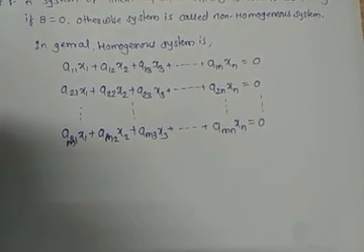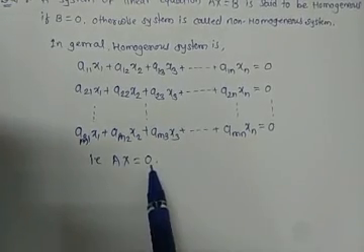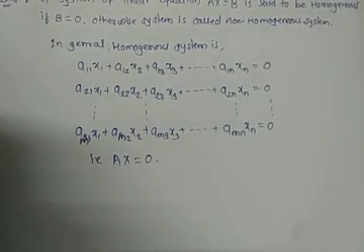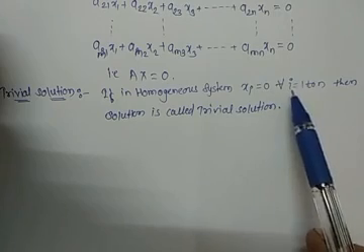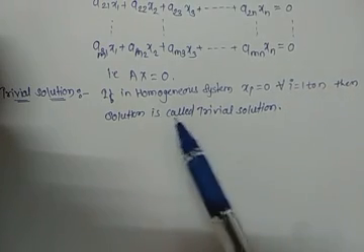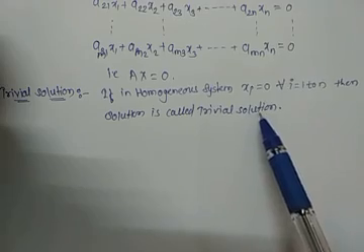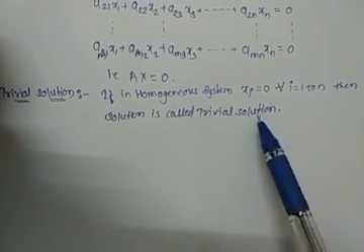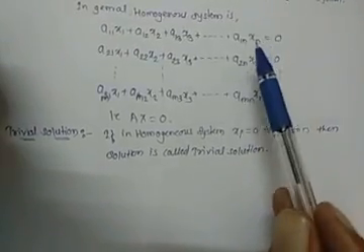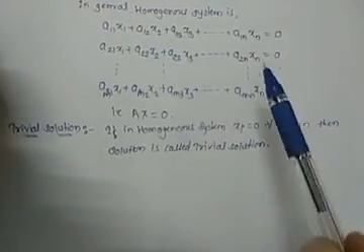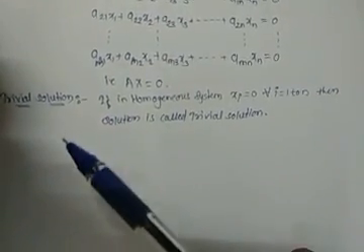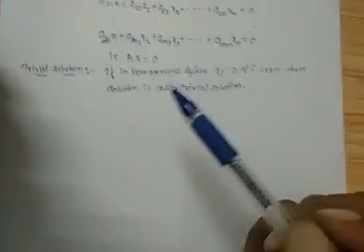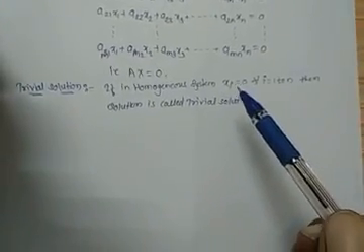That is Ax = 0. If in a homogeneous system xi = 0 for all i = 1 to n, then the solution is called the trivial solution. That is, for this system, if we get all the values of xi equal to 0, then it is a trivial solution. If any one of them is not equal to 0, then it is a non-trivial solution. So you have to remember that in the trivial solution all of the variables' values should be equal to 0.